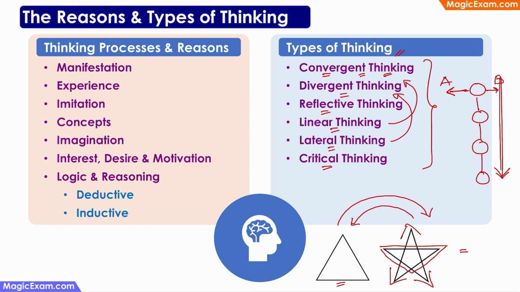And then critical thinking. Critical thinking means that you are thinking in a critical manner. You are thinking about the pros and the cons, that is the positives and the negatives of your solution, and trying to see which is the best way to arrive at an answer. For example, some children might have seen that, okay, there are 5 triangles here and there is one pentagon in the middle, so let me use that method to calculate the area of this star. But then they realize that they don't know how to calculate the area of this pentagon. I don't know the formula. So I cannot use that method.